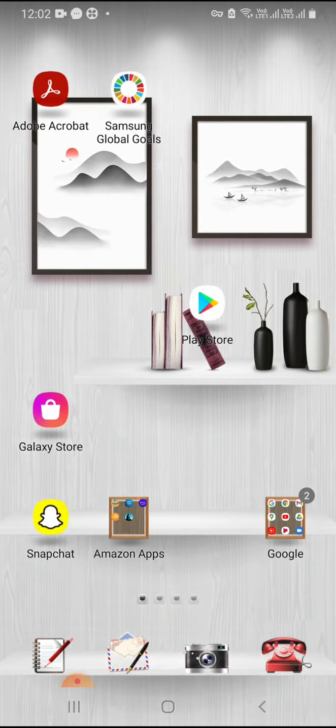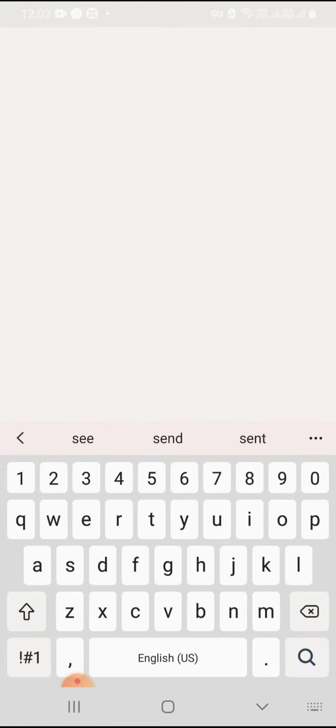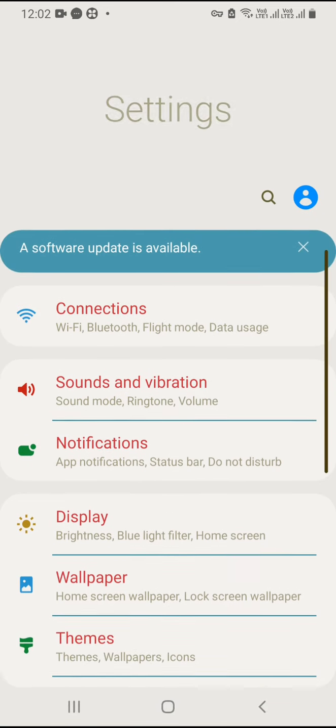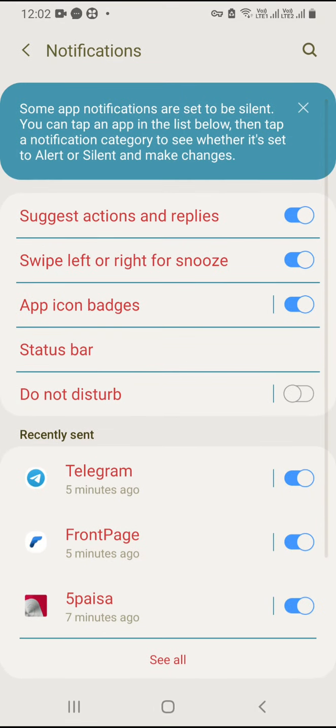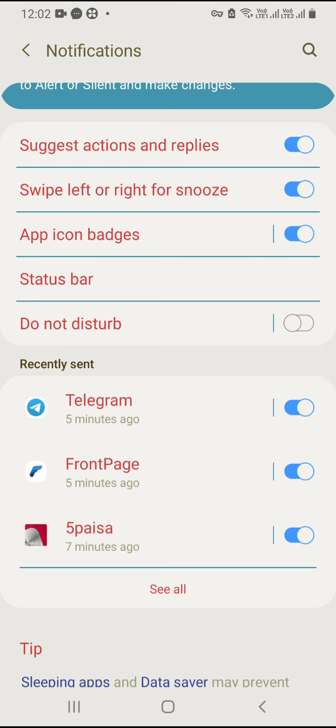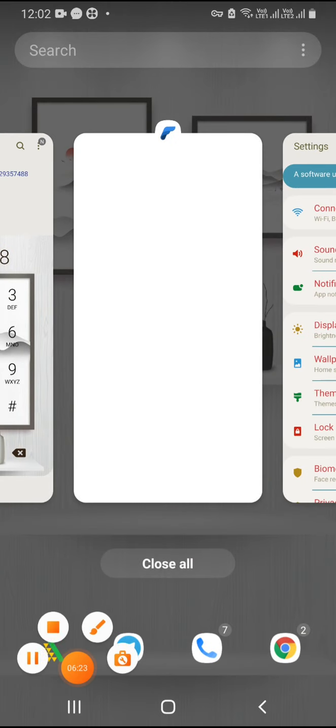Now the important thing is to make sure to enable the notifications. First go to the setting option on your phone. Here is notification; go to notification, and find the front page app if you can't see it. Guys, yeah, video is on.